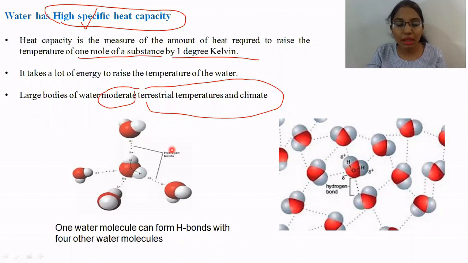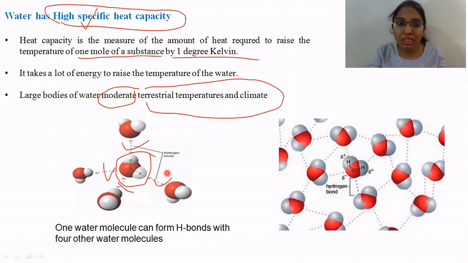Why is not all the water getting evaporated? Why is the water's temperature maintained even though there is so much of it? Because one water molecule can form hydrogen bonds with four other water molecules. So imagine how many extensive hydrogen bonds can be formed in large water bodies.